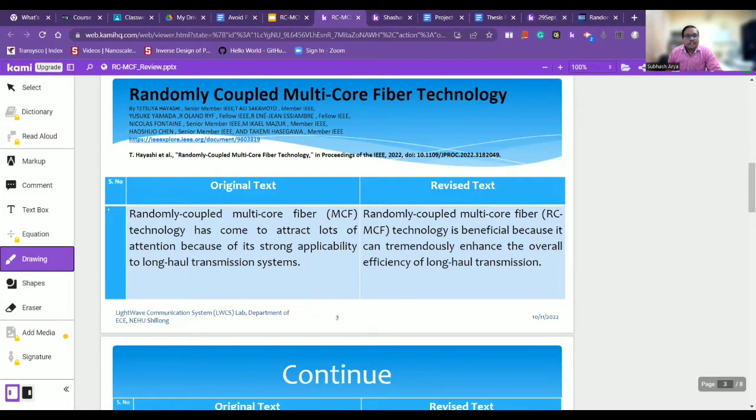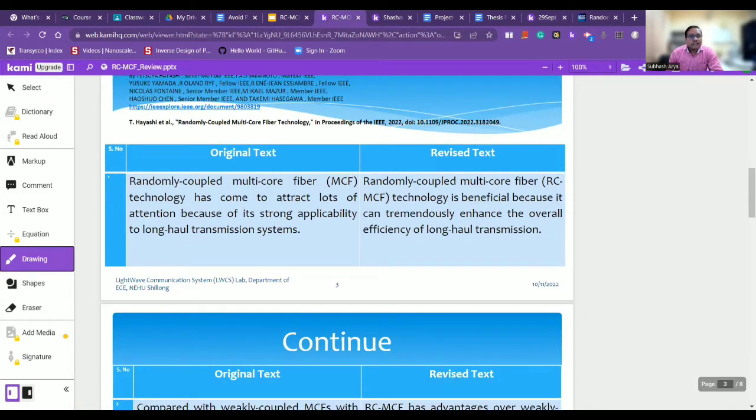So now begin. So the first sentence is that randomly coupled multi-core fiber technology has come to attract lots of attention because of its strong applicability to long-haul transmission systems. So I have converted it this way: a randomly coupled multi-core fiber technology is beneficial because it can tremendously enhance the overall efficiency of long-haul transmission. So this text is written in my own wordings.